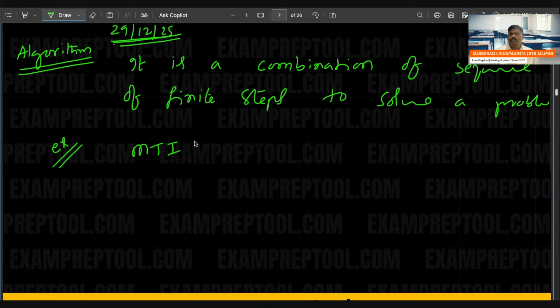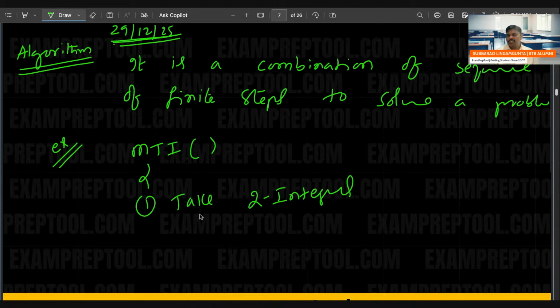That is the algorithm. First step, take two integers. If you want to multiply two integers, first take two integers. Let us assume those are A and B.